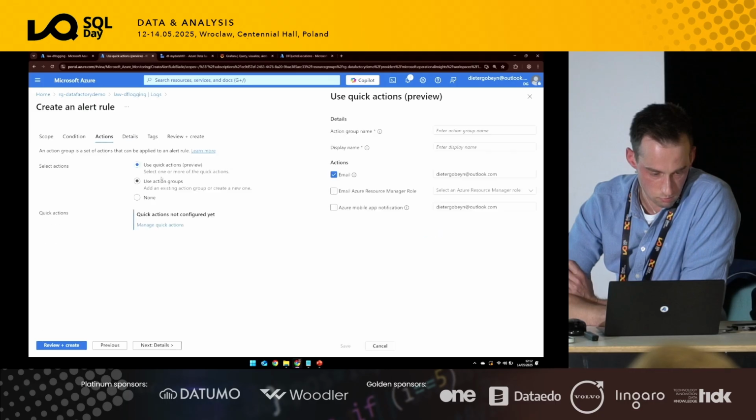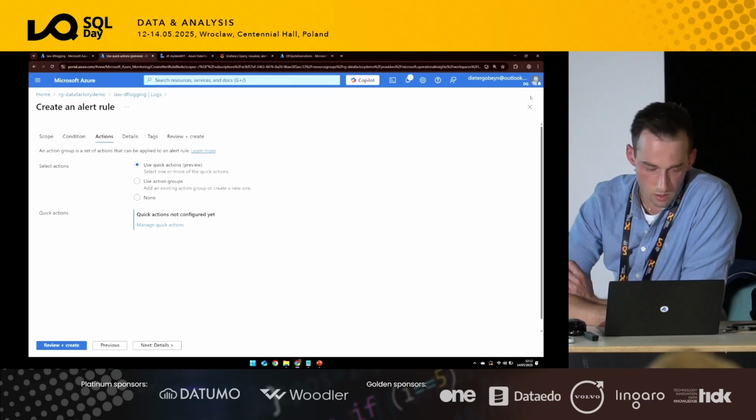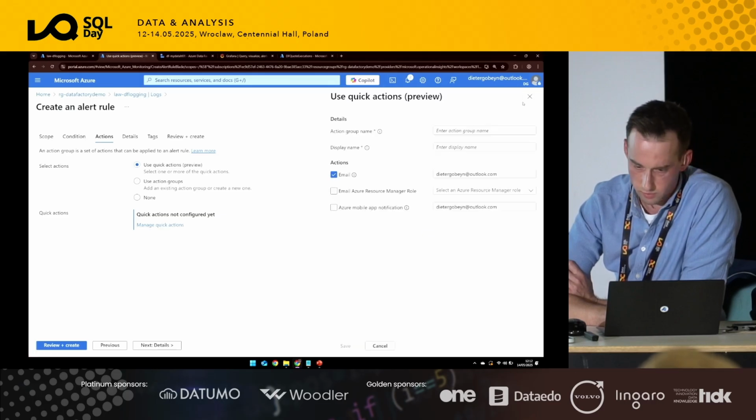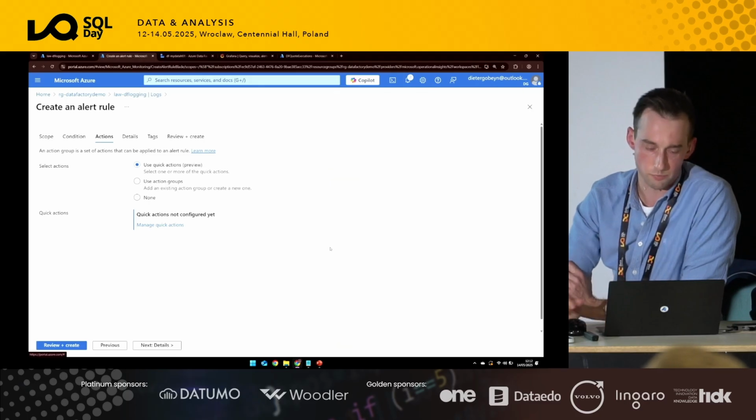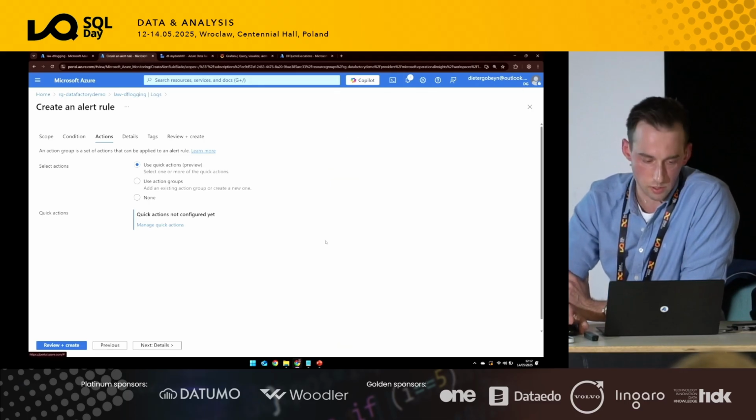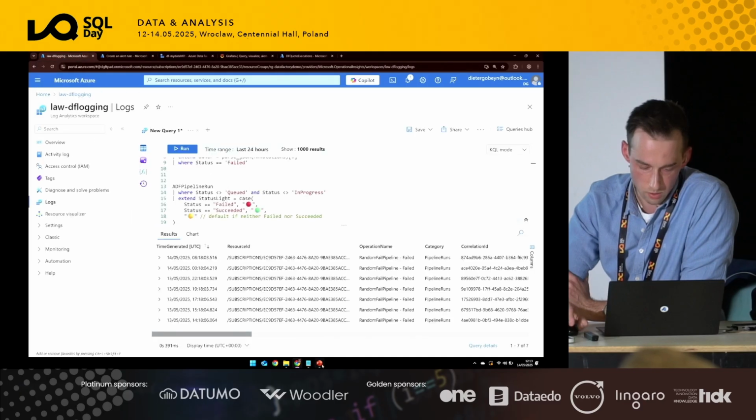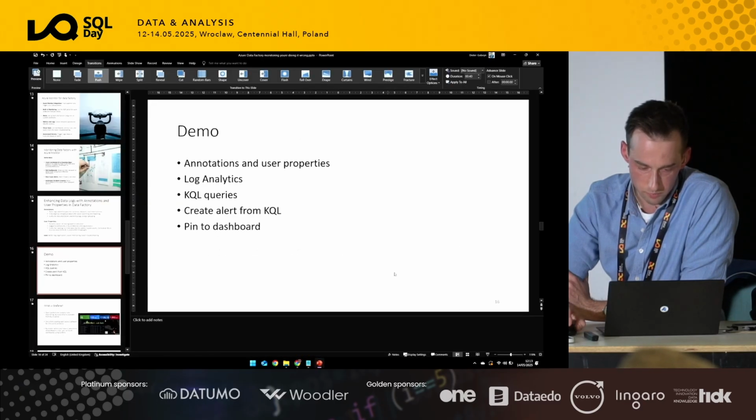I think the quick actions don't provide all the opportunities here. So it allows you to act whenever the threshold is reached. I think that's quite useful here. I think we've got that. Good.